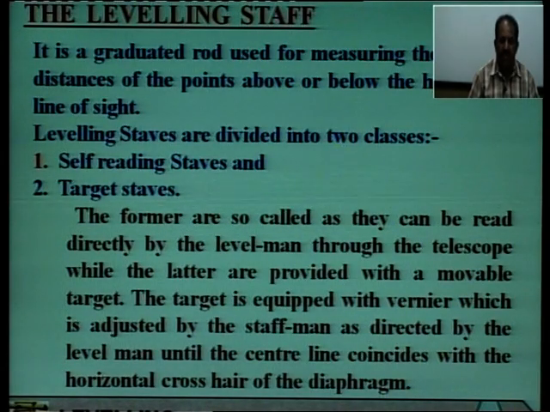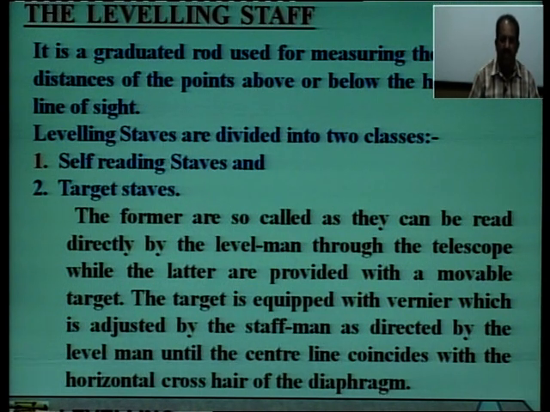Leveling staffs are divided into 2 classes, that is, there are 2 types of leveling staffs. First is self reading staffs and second is target staffs.